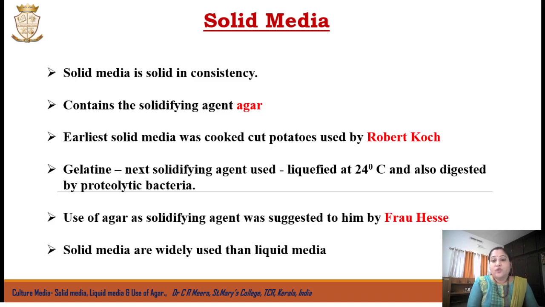Then Frau Hesse was the person who suggested that Robert Koch use agar as the solidifying agent. She was the wife of one of the colleagues or co-workers of Robert Koch in his laboratory. She had seen her mother using agar for preparing jellies. Thereafter, agar became the universal solidifying agent in all solid media.